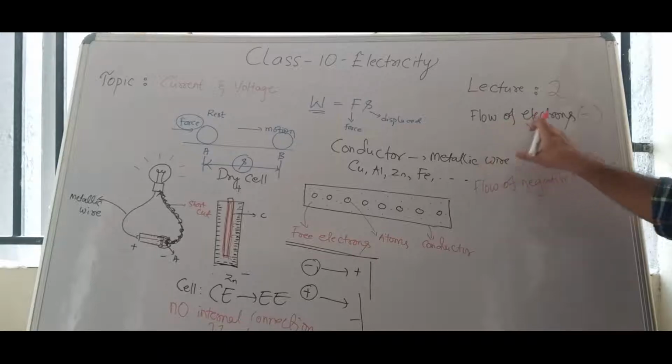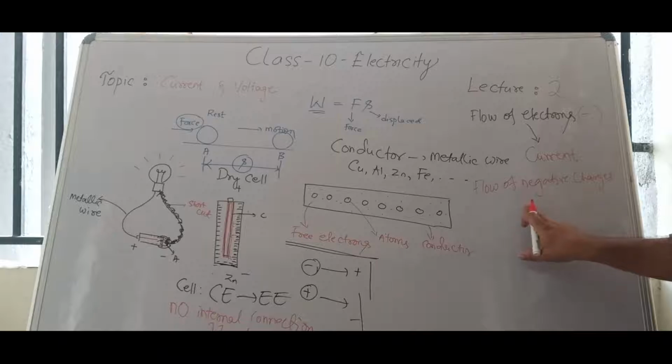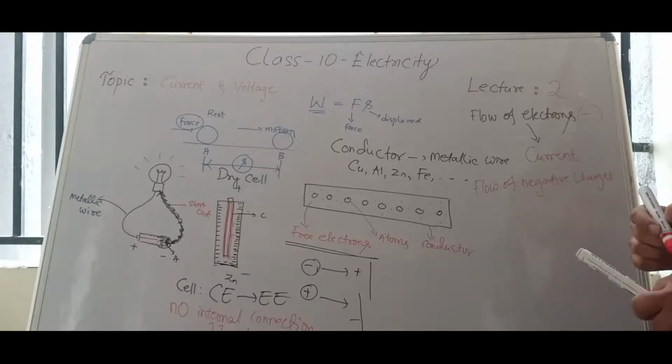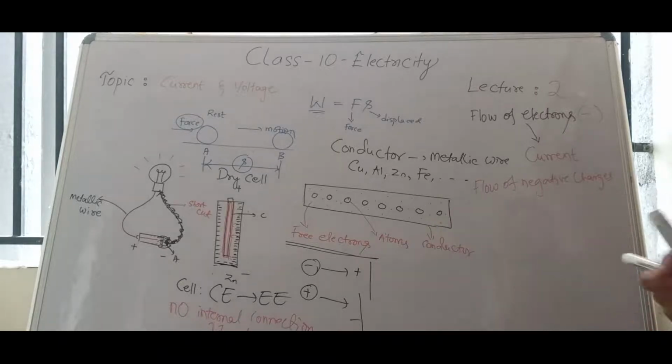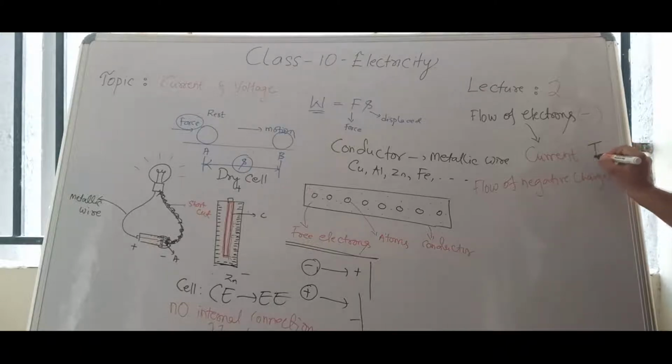So what is meant by current, guys? Flow of electrons. What is the charge of an electron? Negative. So what we can tell? Flow of negative charges. Now you see, current is represented with the letter I. Though it starts with C, it is represented with the letter I.